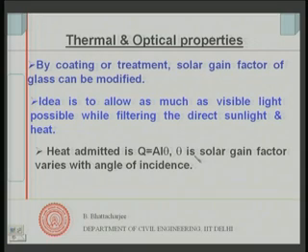And how do we calculate the solar gain factor? It includes both the direct transmitted values plus also the re-radiated values, so both together. We shall see more of it in the next slide.